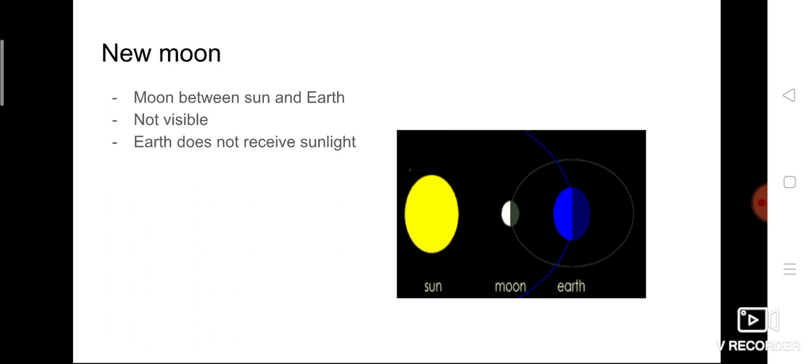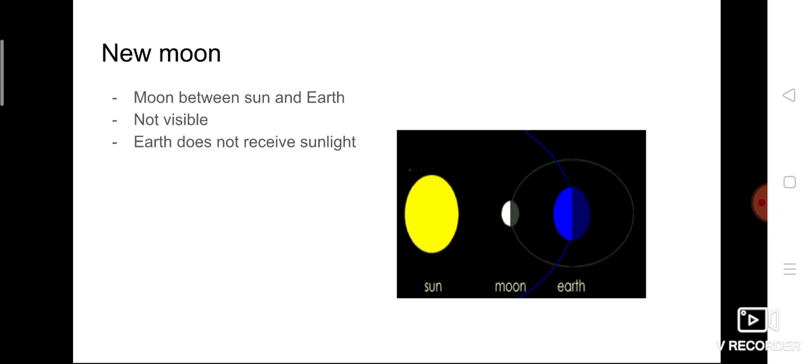First one is new moon. Moon between sun and earth. We know that, so in this picture you can see sun, earth. What does the earth do? Earth revolves around the sun. So the blue line you can see, I hope so. The blue colored round is called earth, and the blue lines are there, no? That is the path of the earth rotating around the sun, revolving around the sun. And the next one is moon, and around the moon you can see some circle also. That is the path of the moon.